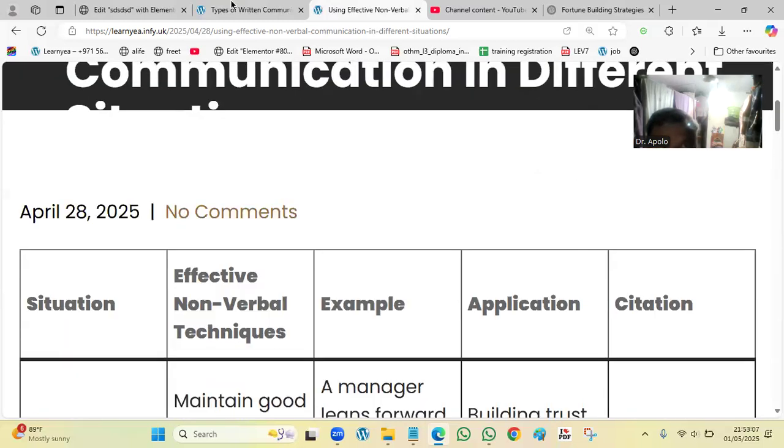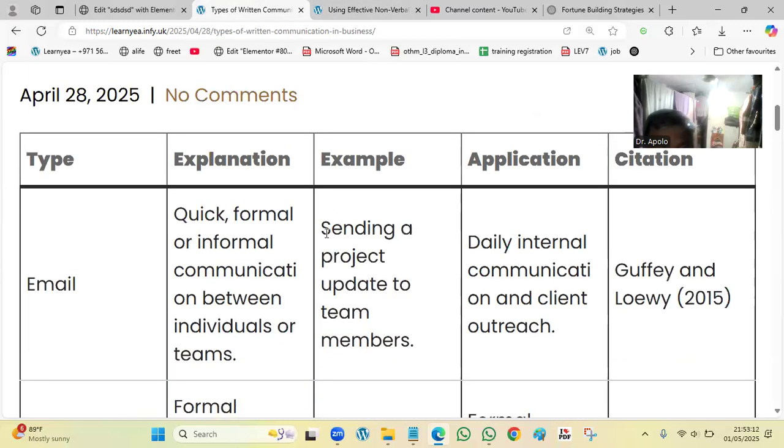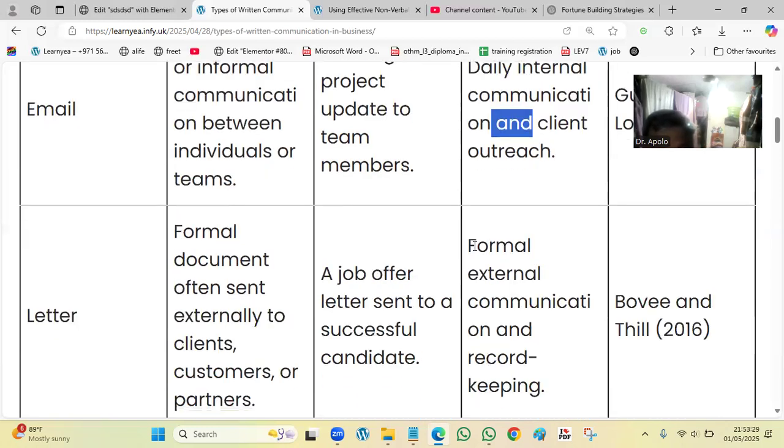Okay, so let's have the types of written communication. We have email: quick formal or informal communication between individuals or teams. Example: sending a project update to a team. Application: daily internal communication and client outreach, because financiers need an update.